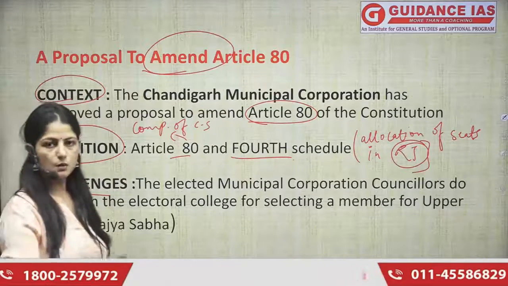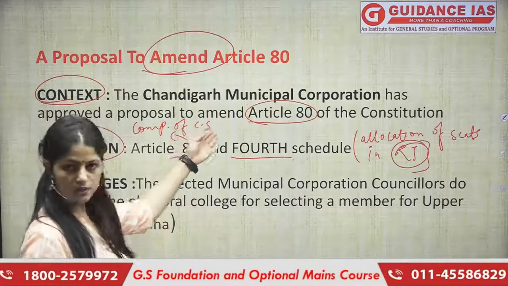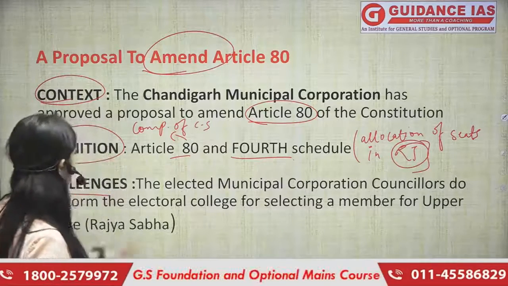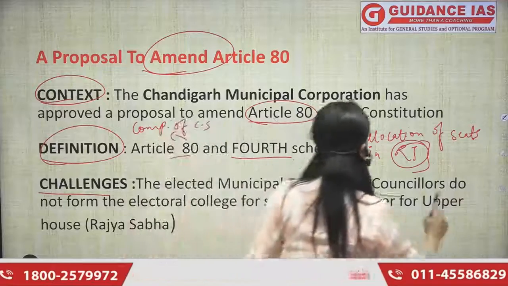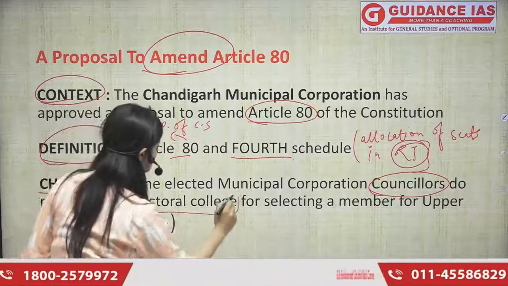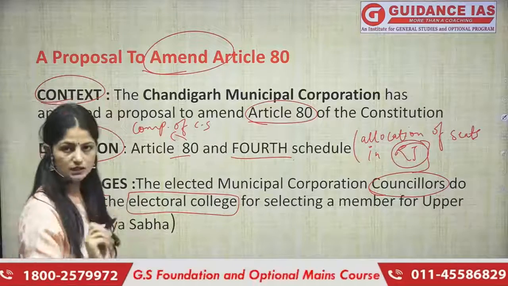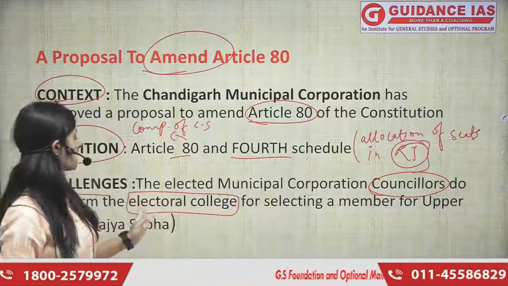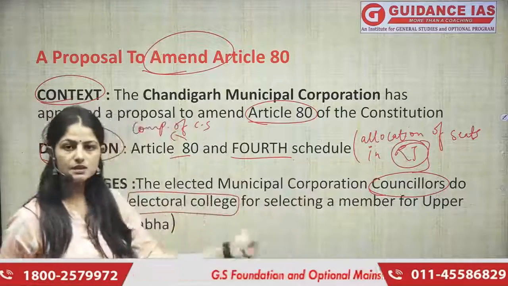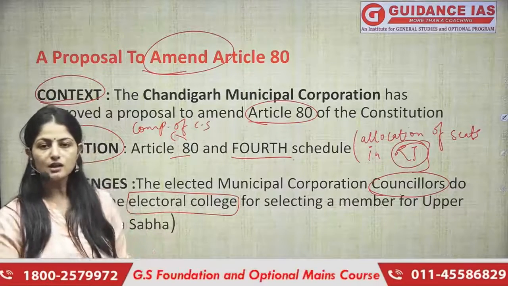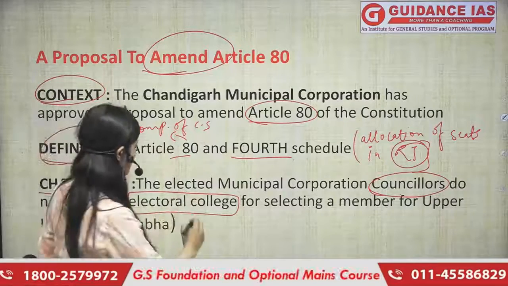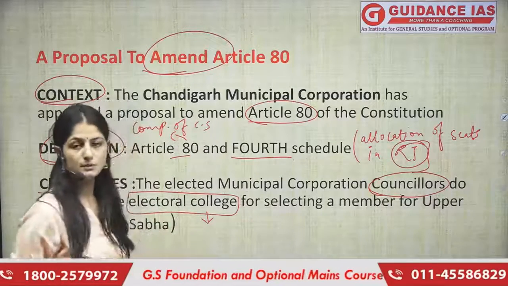I have told you that they want to send the representatives to the Rajya Sabha, the councillors, whoever the councillors of Chandigarh are, the parshad, but this cannot happen, because we know that the elected municipal councillors do not form the electoral. This is the word which must be understood or underlined here, that they do not form the part of electoral college. Okay, for selecting the members of the Rajya Sabha, and that is why they are not allowed, or it is not feasible for them to do this, right? And why is it not feasible, why do they not form the part of the electoral college?